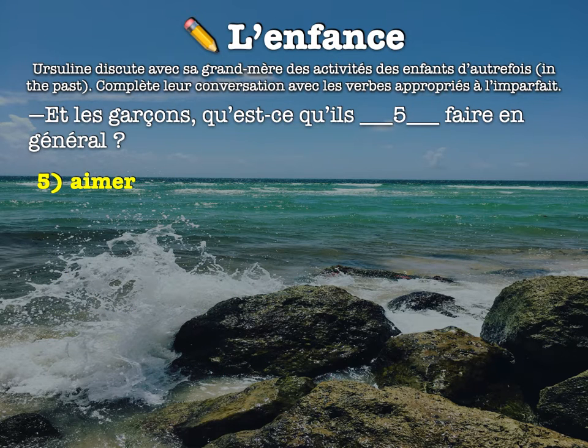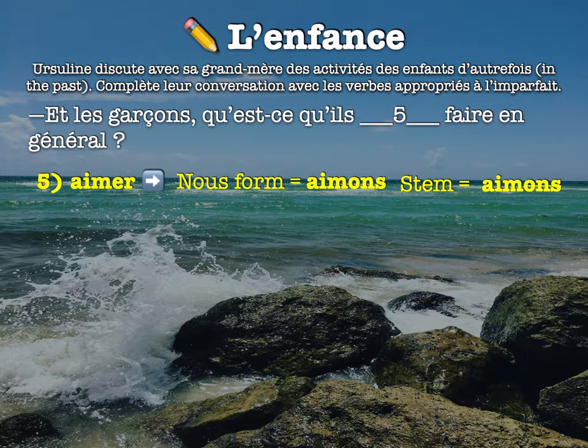Aimer. All right, now I just need to put it into the imparfait. So to do that, I have to take the nous form. So I'm going to get nous aimons, right? To get my stem, I'm going to take aimons. I'm going to take off the ONS. So that leaves me with M.